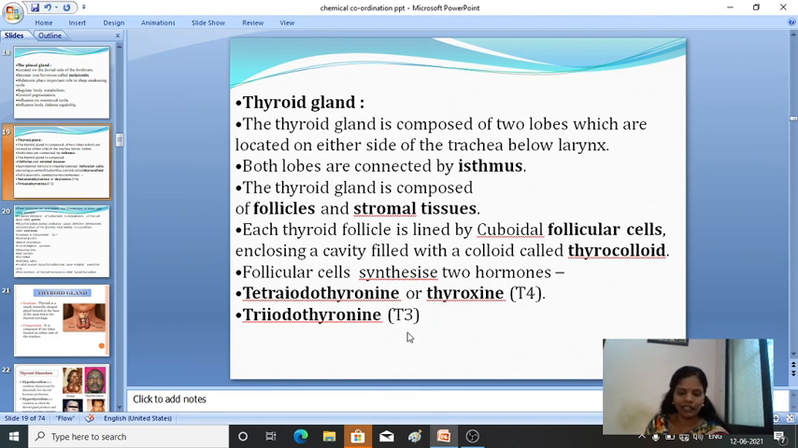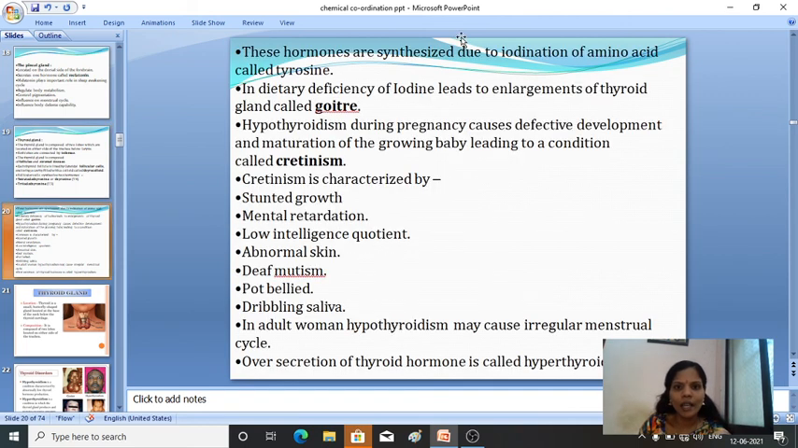T4 and T3. T3 means triiodothyronine. Okay, so we'll see the functions. These hormones are synthesized due to the iodination of the amino acid called tyrosine.